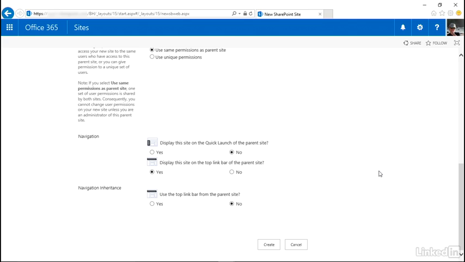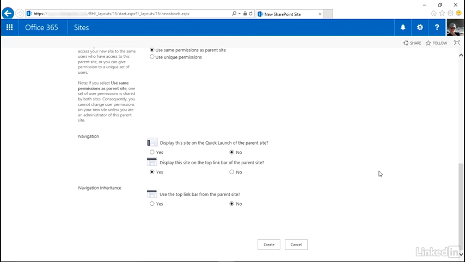If you're the SharePoint administrator and you're just starting out, cool, you can set the standard yourself. But you would like to have the same navigational standards throughout your entire site collection if at all possible, because it makes it easier for your users to use the site. The first question is, if I go to the parent site, which in this case is the Team Landon SF site that we've been using, should subsites be on the quick launch? Yes or no? The default is no, and I actually prefer that.